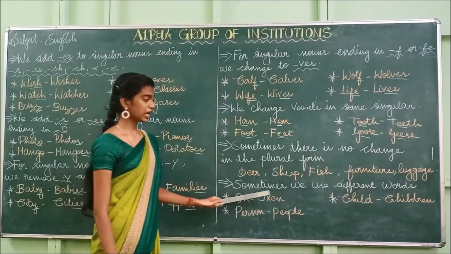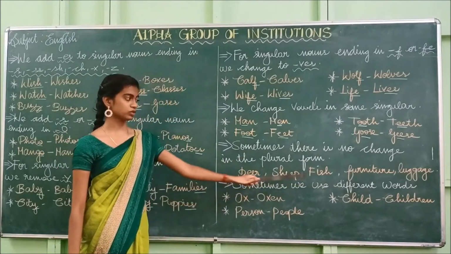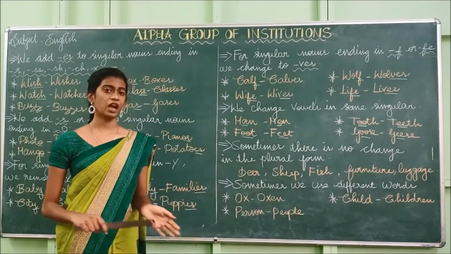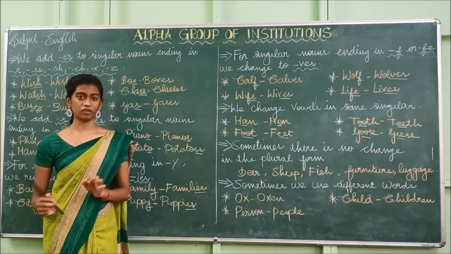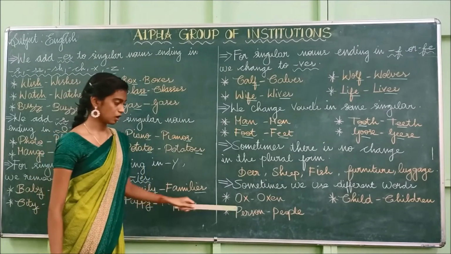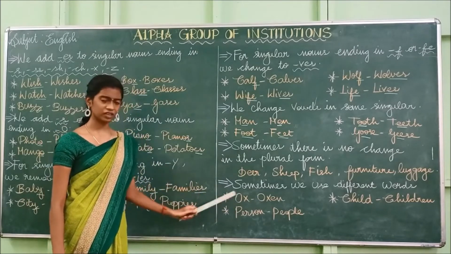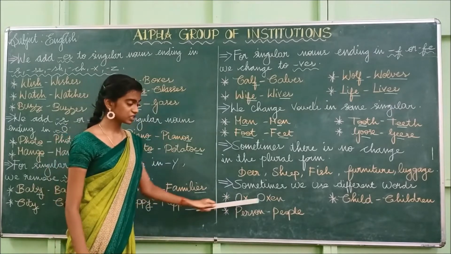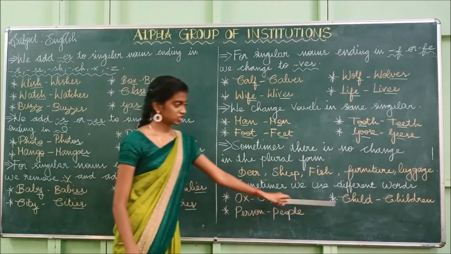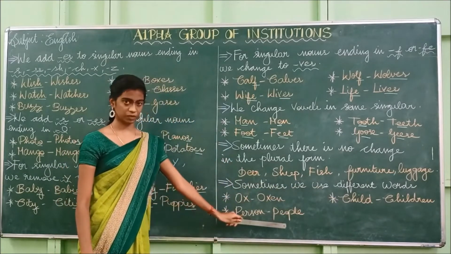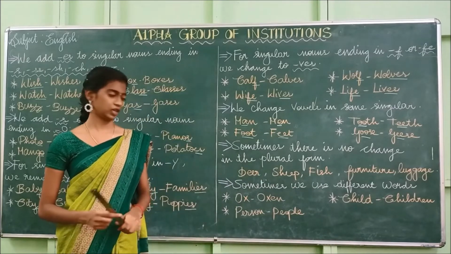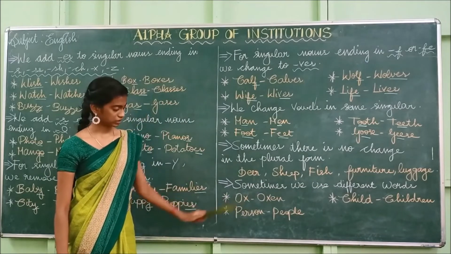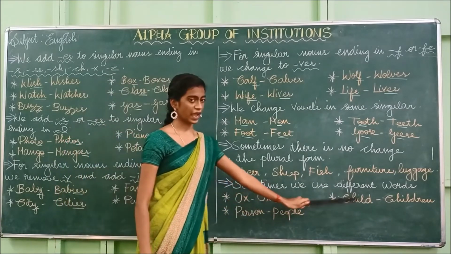And the last one. Sometimes we use different words. In some cases, the singular and plural will be the same, and in some other cases, we will change the word itself to make the plural form. Example: ox, oxen. So here we didn't add any S or ES or IES or VES. We have changed the word itself. Ox, oxen. Child, children. Person, people. So we have changed the whole word itself. So sometimes we use different words. Example: ox, oxen, person, people, child, children.